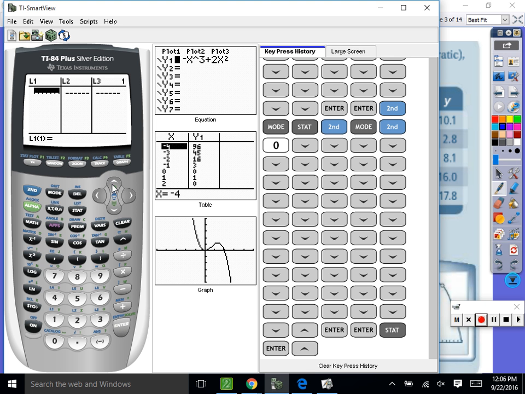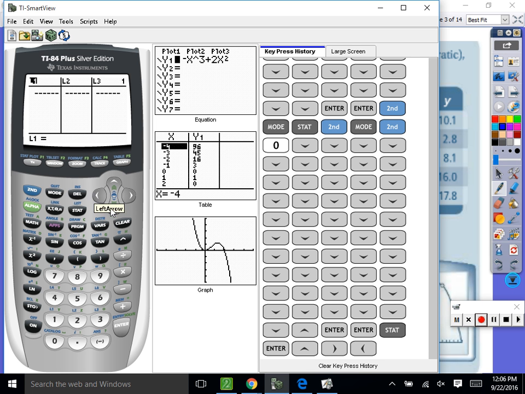And it's because they'll accidentally scroll up here, trying to delete stuff out of their list, and they'll hit delete and it will get rid of the whole list. I don't know how to get it back. I just have to reset your calculator because I just haven't researched it enough. So if you do that, you'll have to reset your calculator, okay? So we need list 1 and list 2.